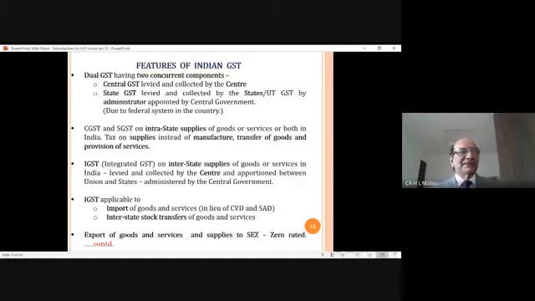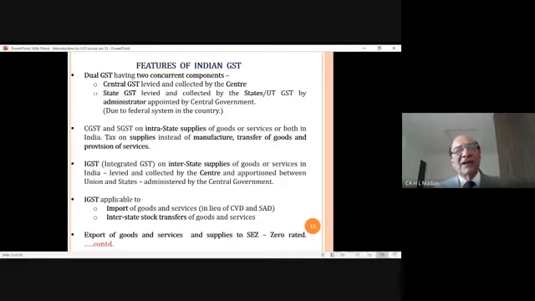Now, I have told you about local purchases or supplies, and interstate purchases or supplies. The question is, what will happen if I make these purchases from outside India? I may purchase goods from outside India also.